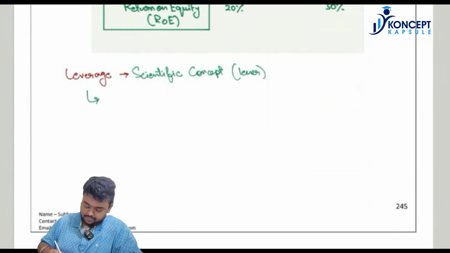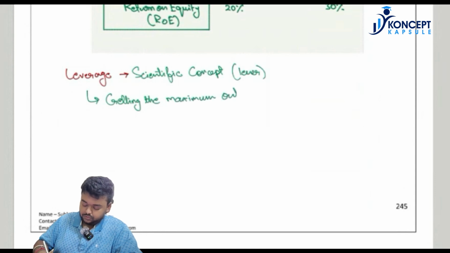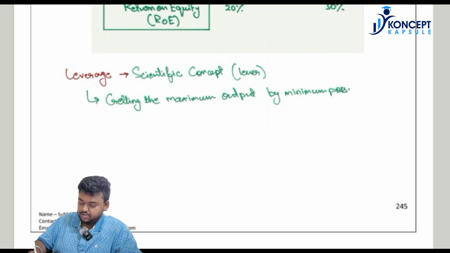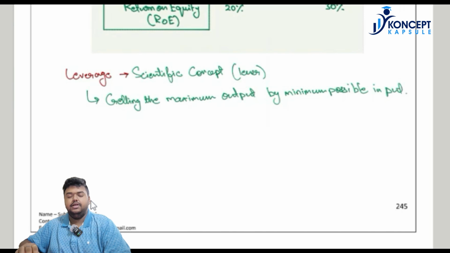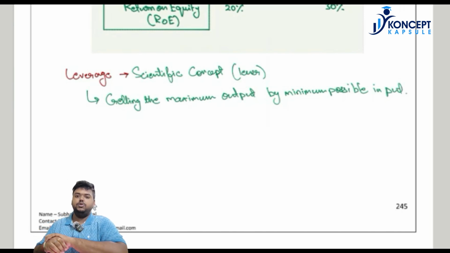It means getting the maximum output by minimum possible input. So we will read it again. It means getting the maximum output by giving the minimum possible input.